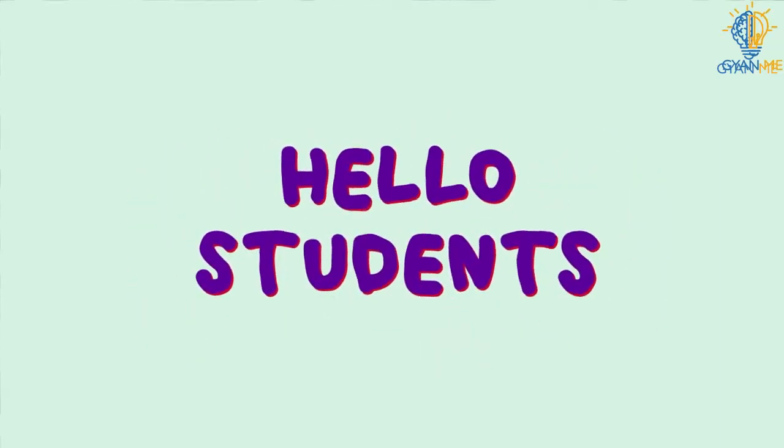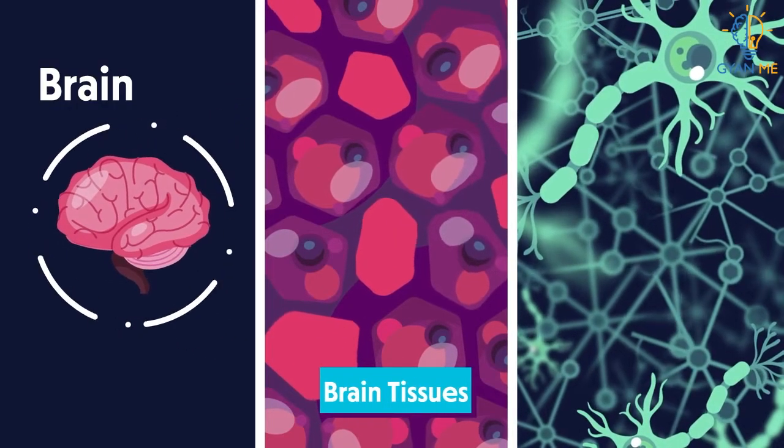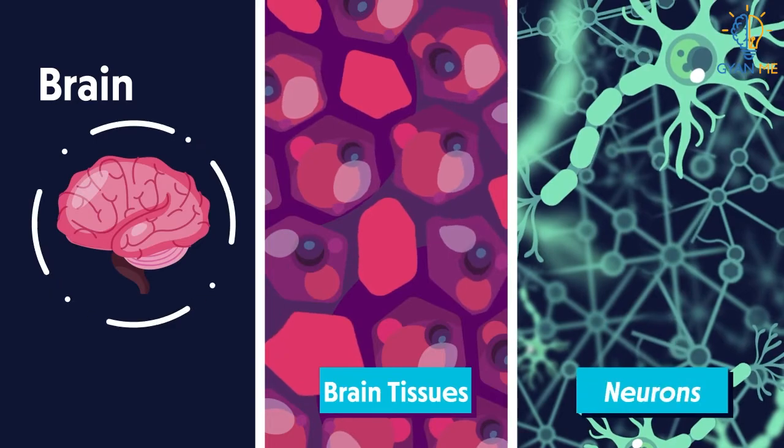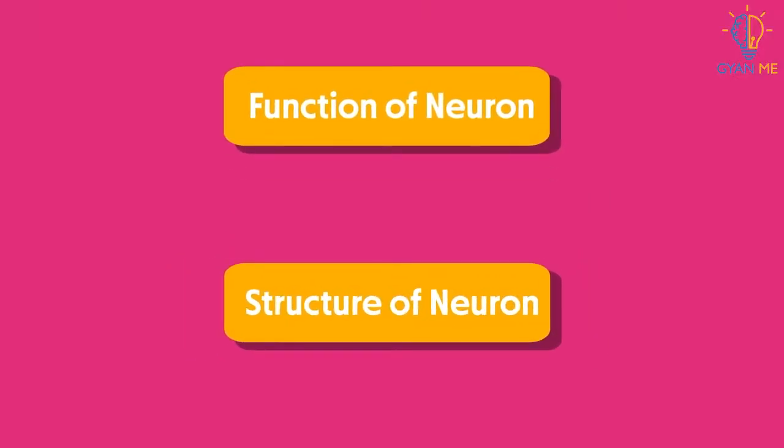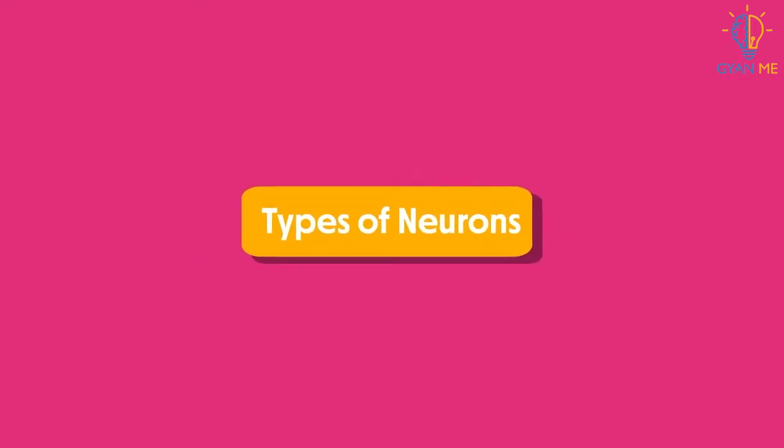Hello students, we know that the brain is made up of many types of cells: neurons and other glial cells. Also, we have seen the structure and functions of the neurons. We ask you whether the brain is made up of one kind of neuron or different. Well, it is made up of different kinds of neurons. So, let us see various types of neurons.